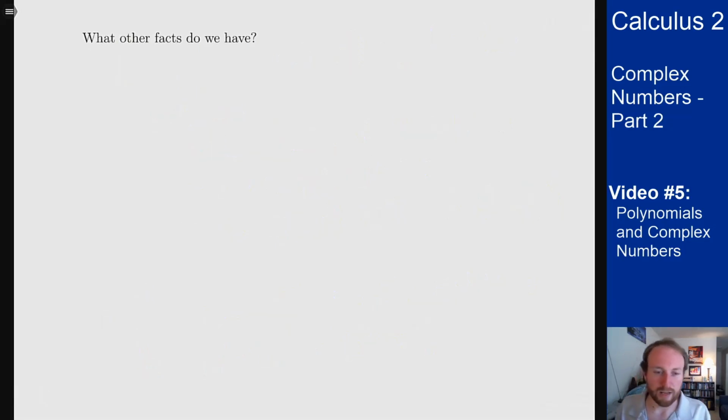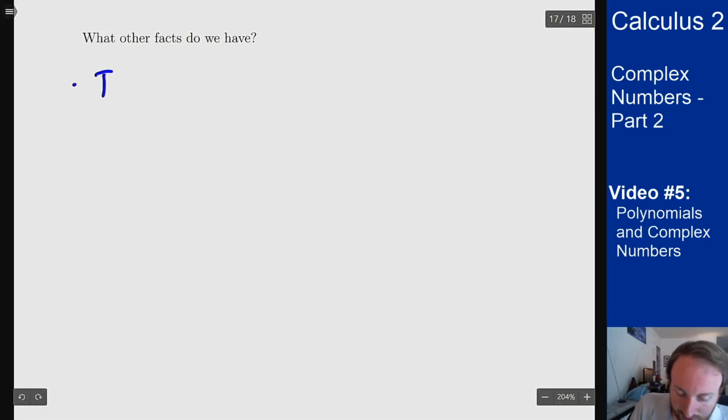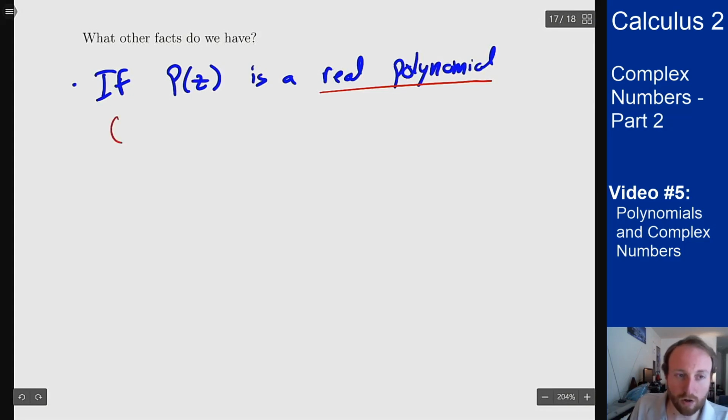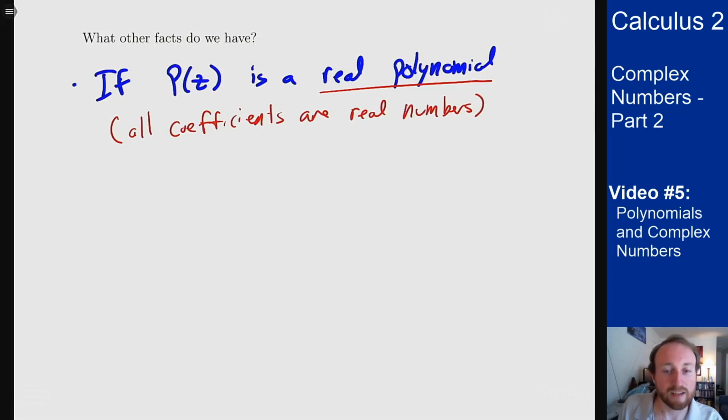What other facts do we have? Well, the other fact that's important to know here is that if the polynomial is a real polynomial, i.e. all of its coefficients are real numbers and not complex, then the complex solutions must come in conjugate pairs. So you write this out saying if p of z is a real polynomial, and by that I mean all coefficients are real numbers, then the complex roots will come in conjugate pairs.